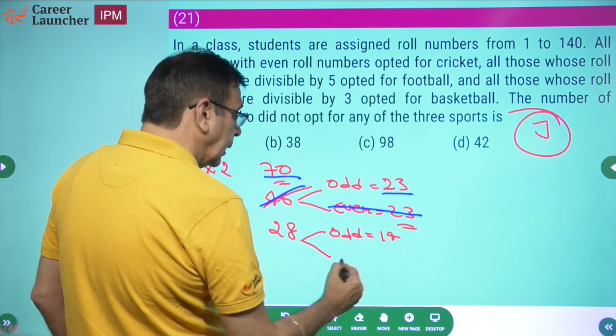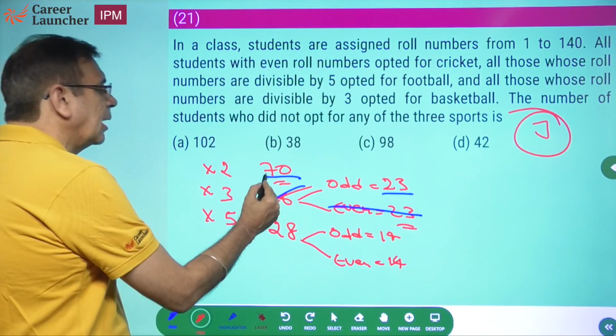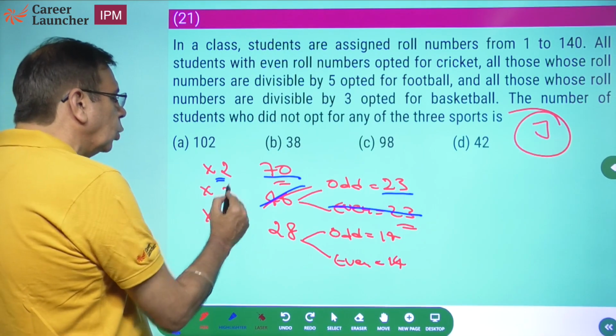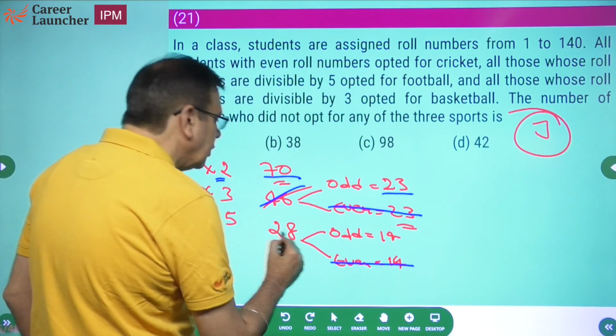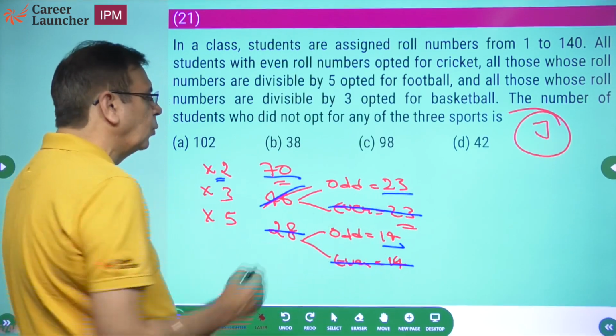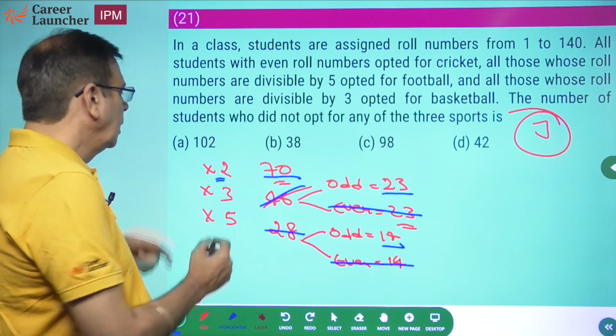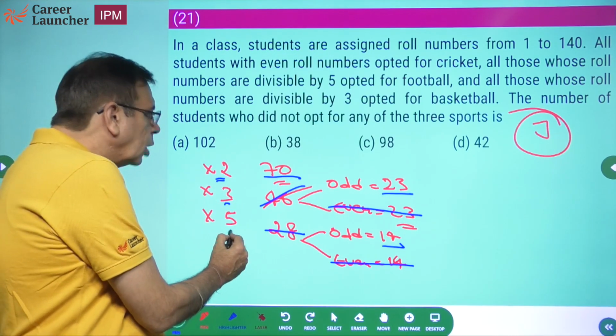14. And how many even? 14. The even numbers have already been counted along with 2, so I'll not bother about these. To me it is this. So it is 70 plus 23 plus 14. What have I done? I have looked at even numbers, odd multiples of 3, odd multiples of 5.